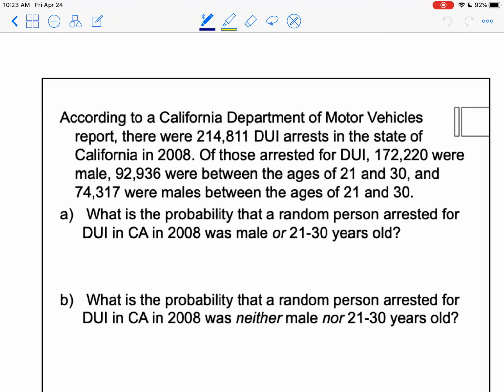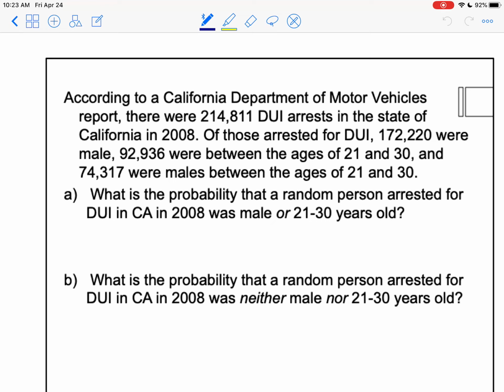So now let's put this all together, okay? According to a California Department of Motor Vehicles report, there were 214,811 DUI arrests in the state of California in 2008. Of those arrested, 172,220 were male. 92,936 were between the ages of 21 and 30, and 74,317 were males between the ages of 21 and 30.